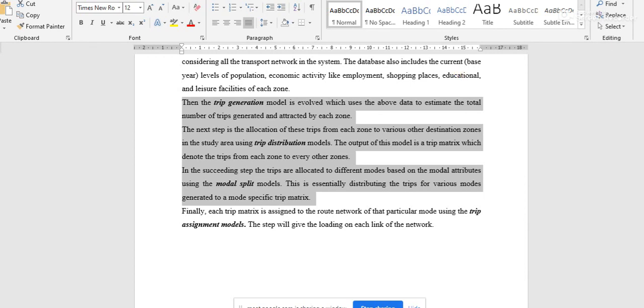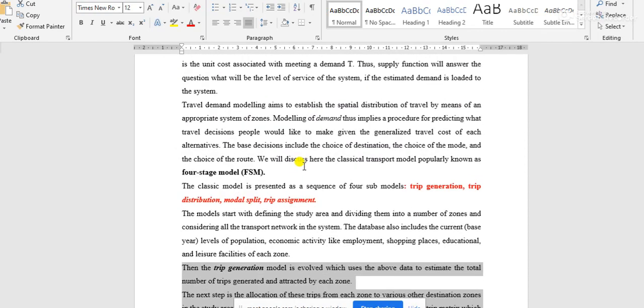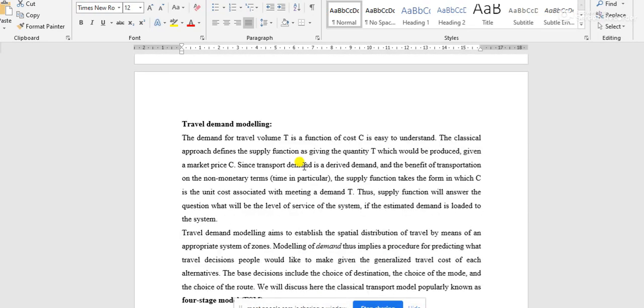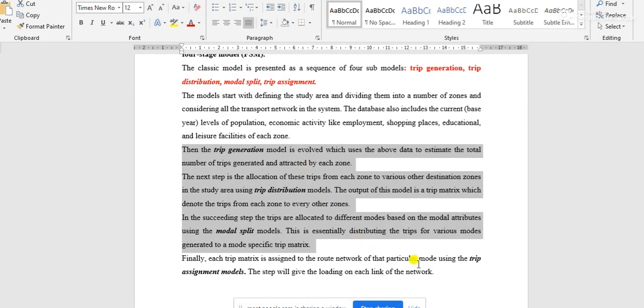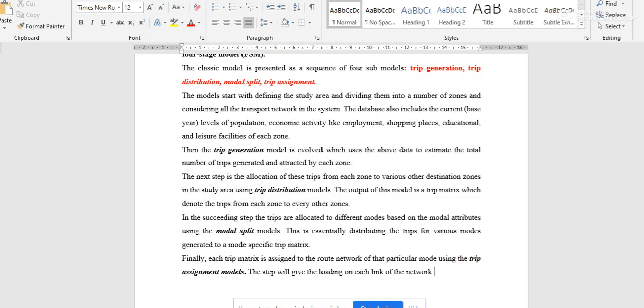Okay, is this okay? This is all about transportation modeling, the main part of transportation modeling. Now